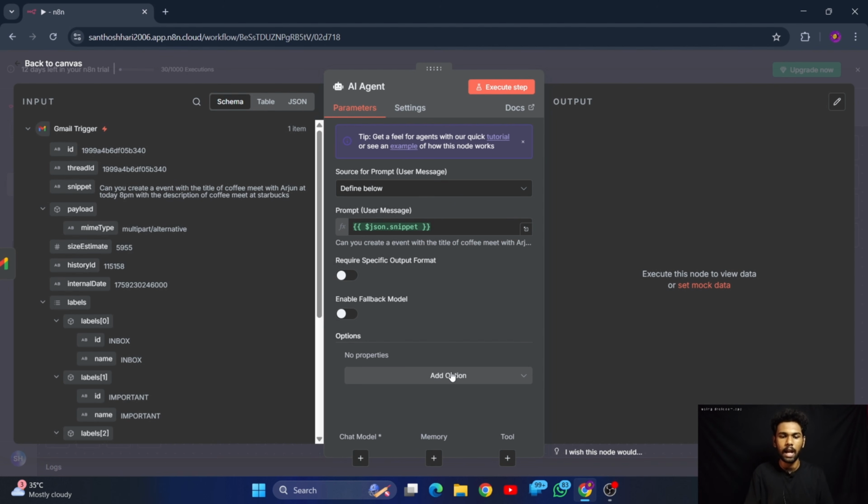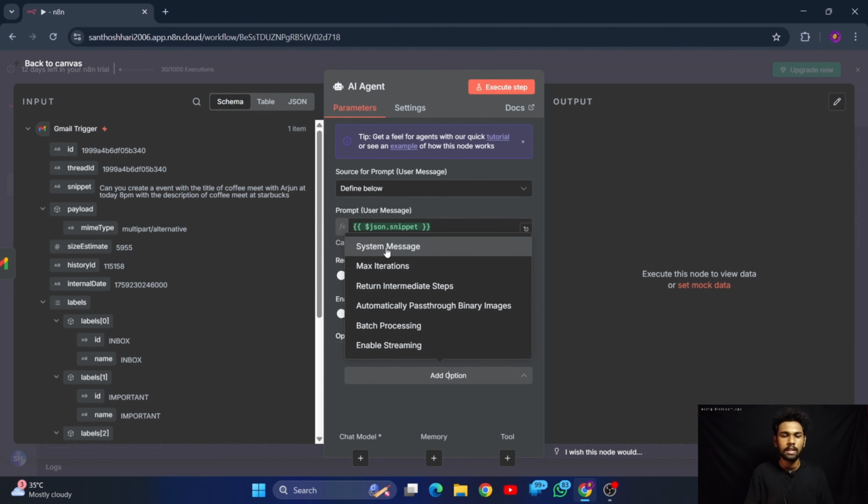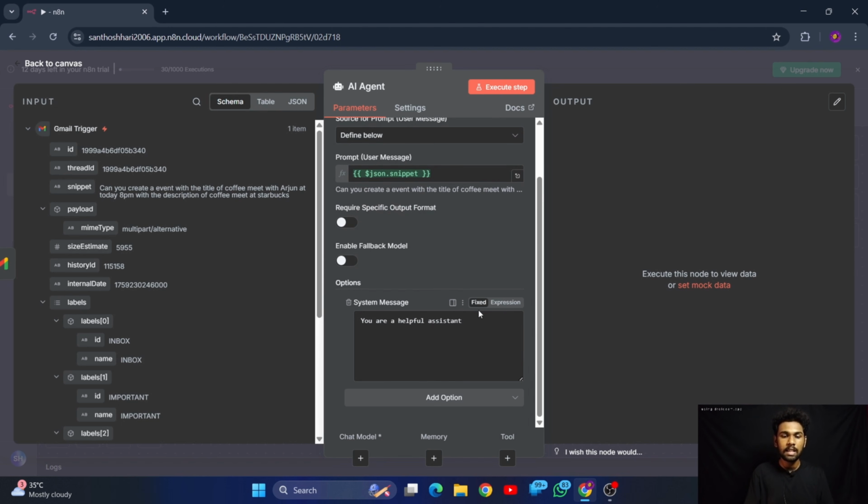Here you can see an Add Option button. In that you can see the system message. Here you can say how this AI will behave. You are a helpful assistant who will respond to my Gmails on behalf of me.